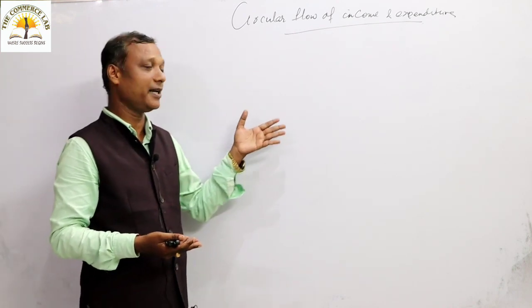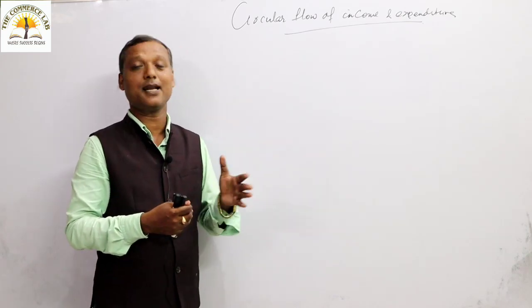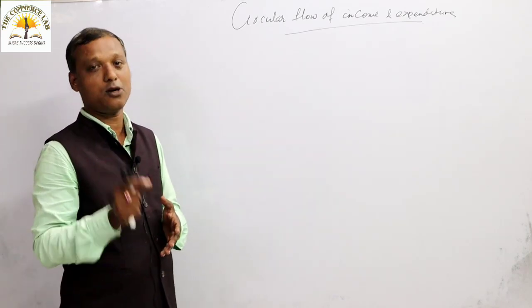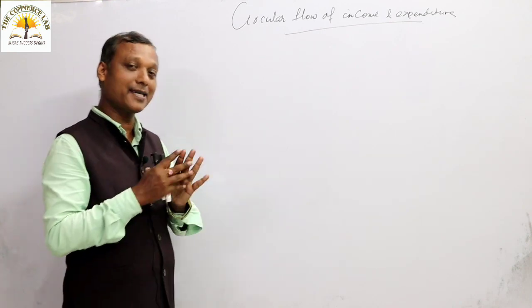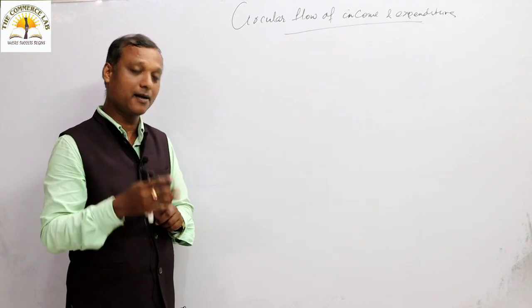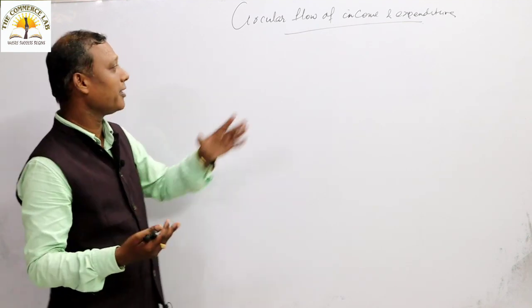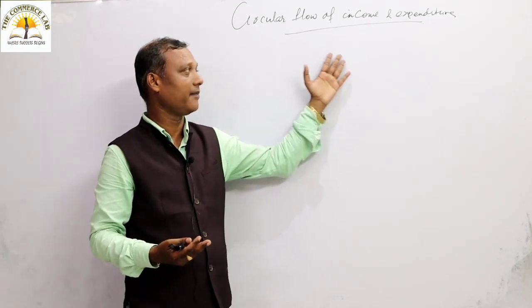So national income must be equal to national expenditure, and national expenditure must be equal to national output, that is, national product. So we can say national income has three interpretations. One is national income, another is national expenditure, and one is national product or national output. So from there we derived the concept of circular flow of income and expenditure.